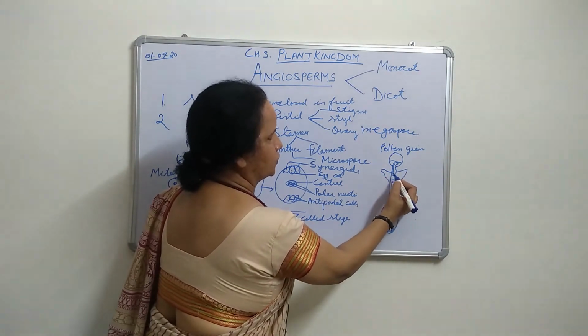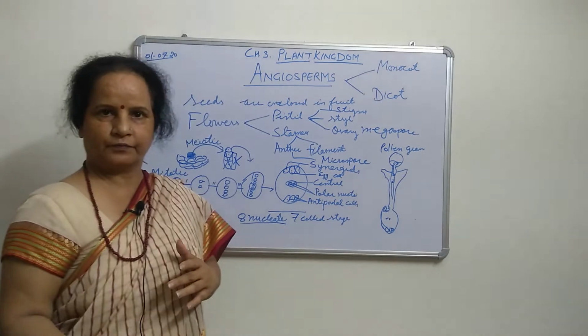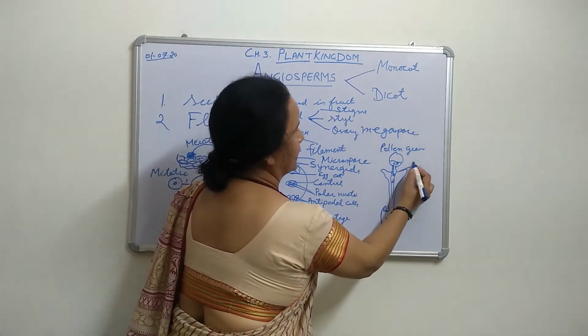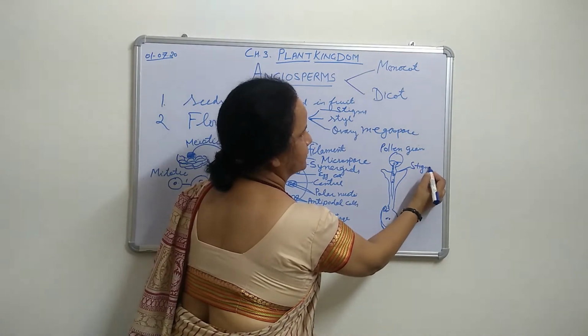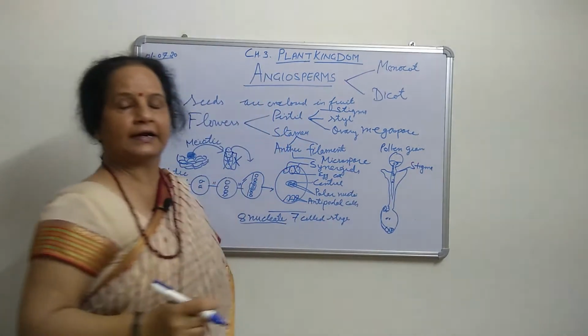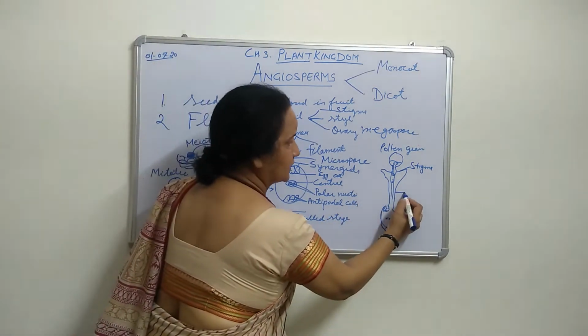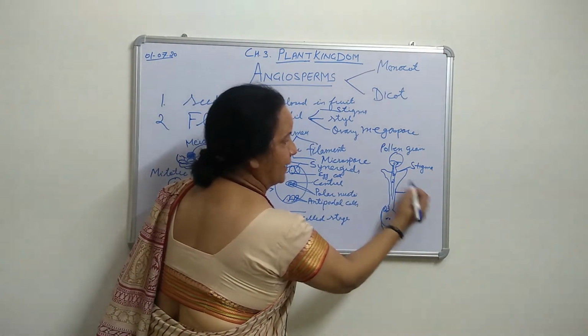So both nuclei will come one by one, right? So this is the stigma, it is the landing part. The function of the stigma is to be the landing part for the pollen grain. The function of the style is that it gives passage.